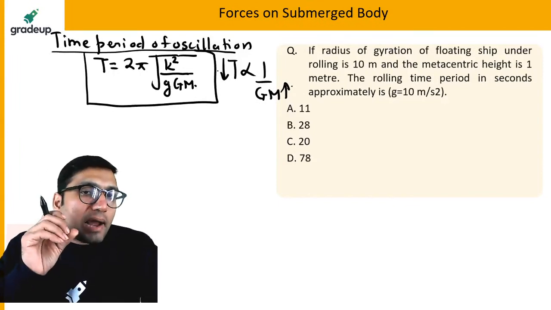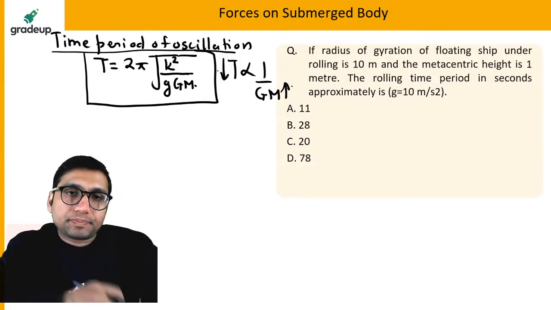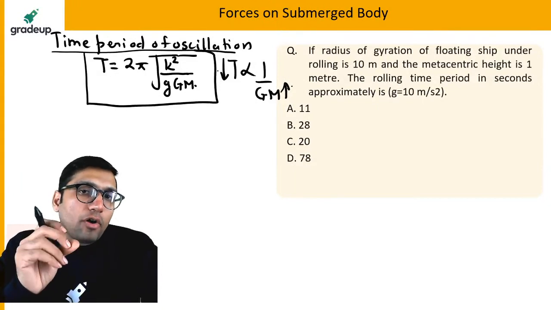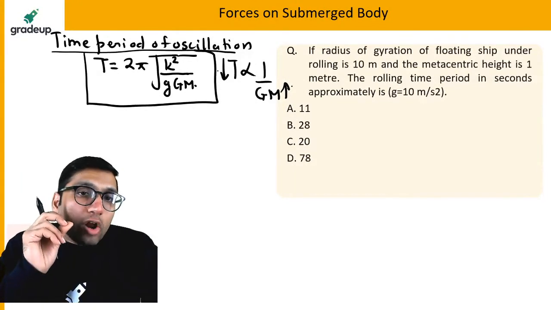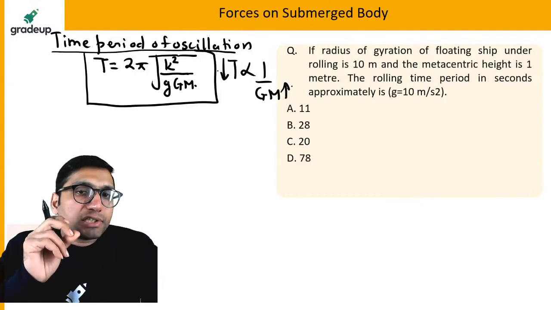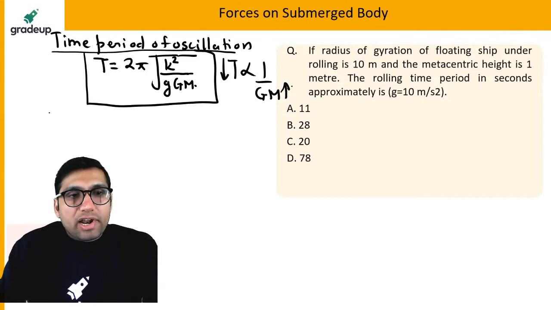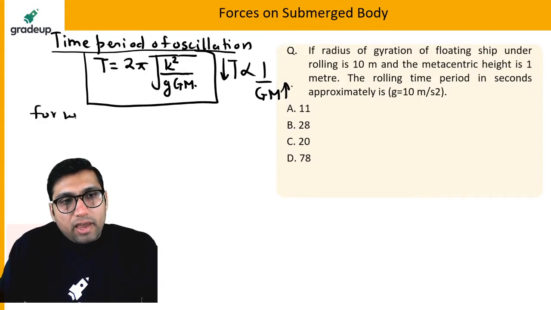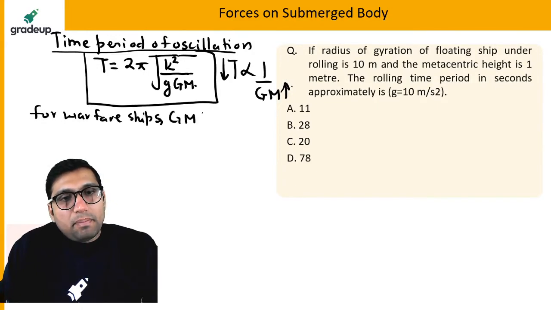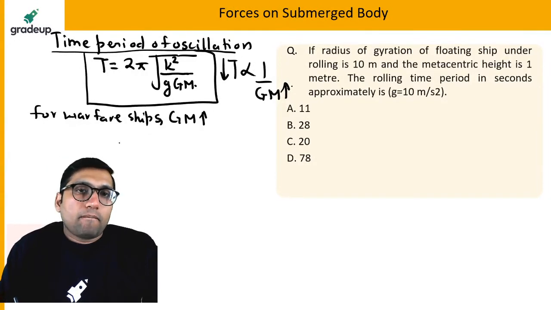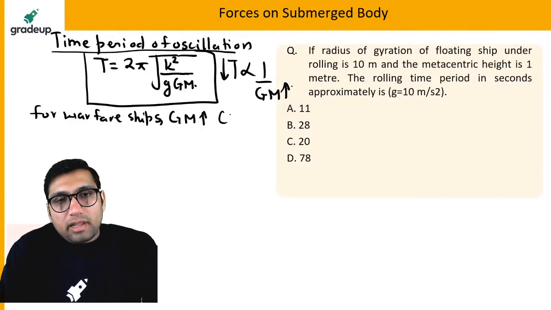So my dear students, I have to point out a very important thing here. In the case of the warfare ships, stability is the more important concern. For warfare ships, the metacentric height should be more for more stability.